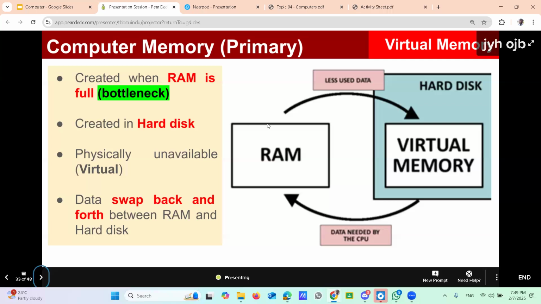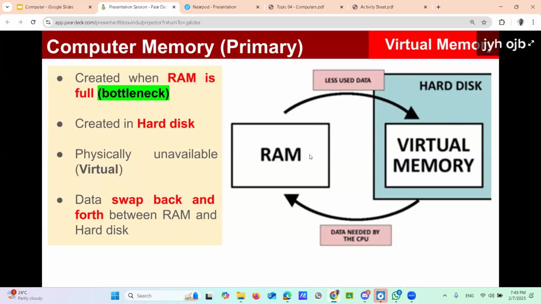Once the RAM is full, some of the RAM's data, not all, is swapped to a separate place in the hard disk, the virtual area of the hard disk. Then the RAM is okay, as some data has moved to the virtual memory.